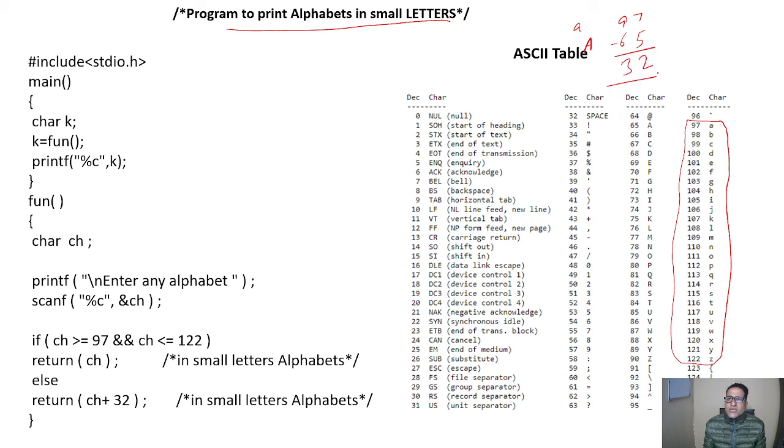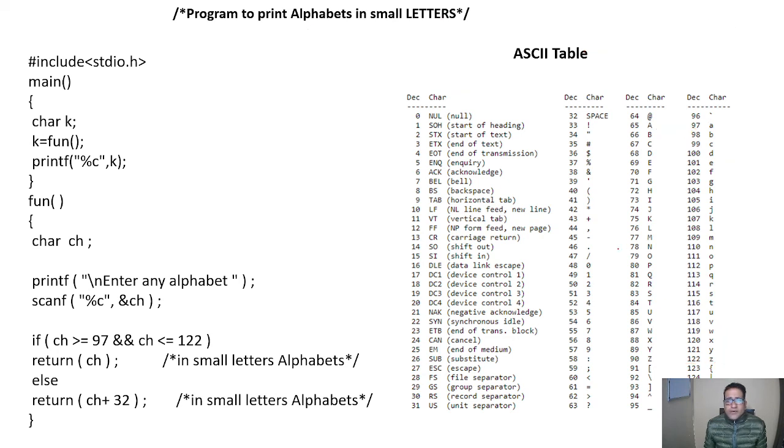It is 32, between this a and this A. Likewise, small z and capital Z have a difference of 32 decimal numbers.